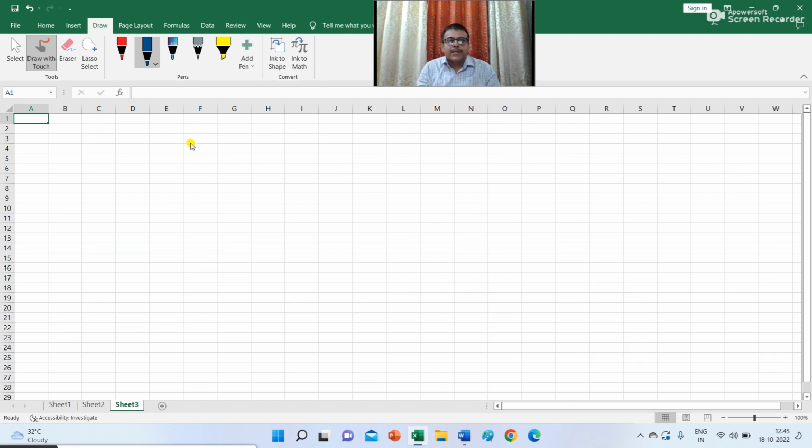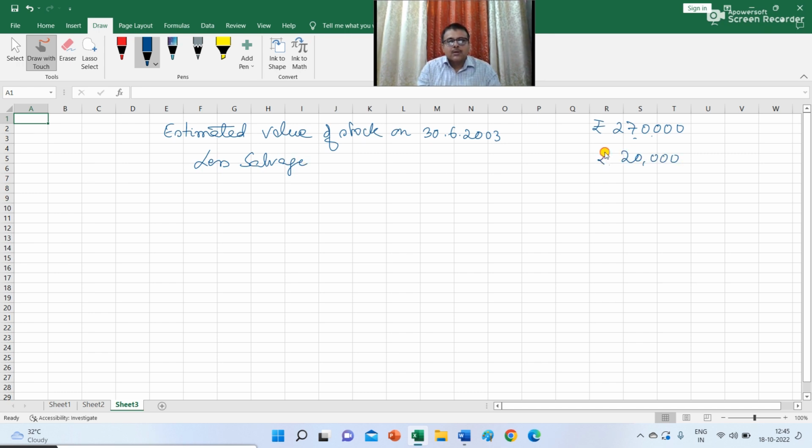Now we will calculate the gross claim and the net claim. The estimated value of stock on 30th June 2003 is rupees 2,70,000, less salvage 20,000, and your gross claim is rupees 2,50,000.